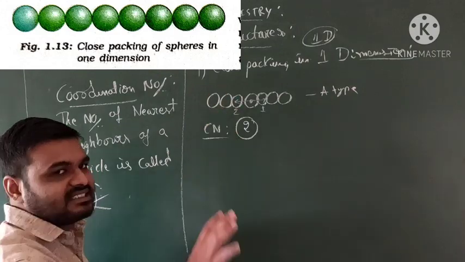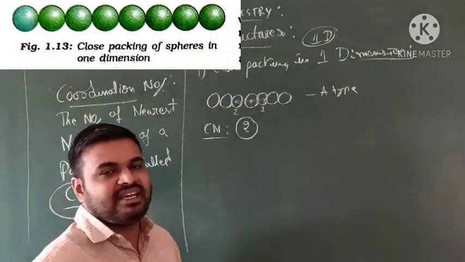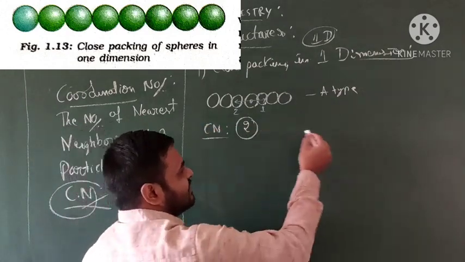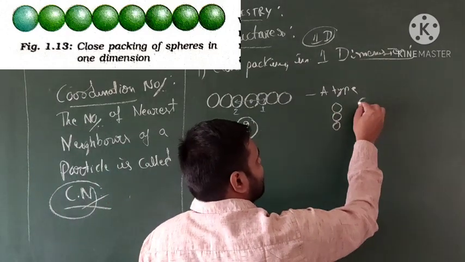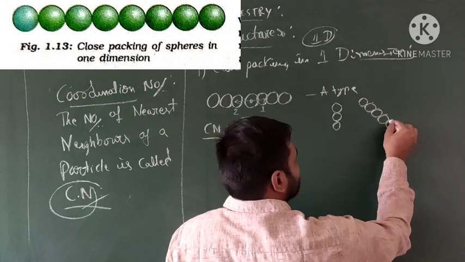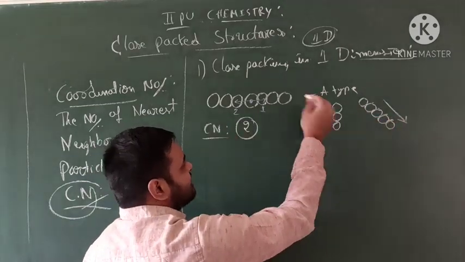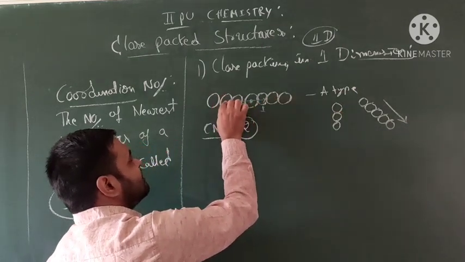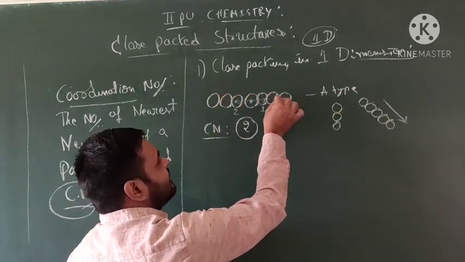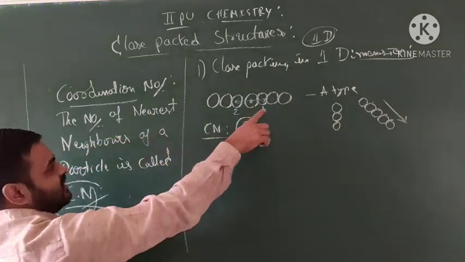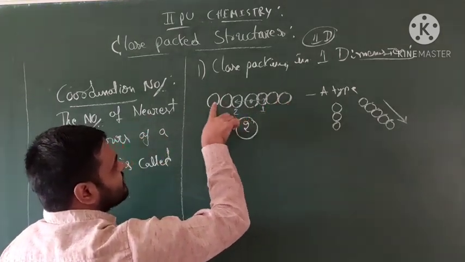In close packing structure, there is only one way of alignment, the horizontal way. Consider any one atom in these molecules. It touches the nearest neighboring atoms. This molecule touches these two atoms, but it is not the end.